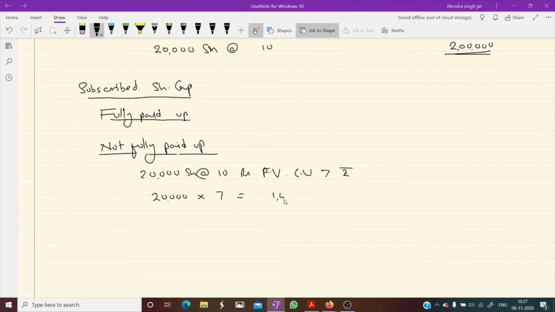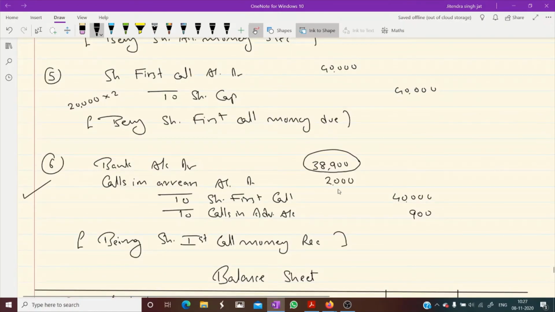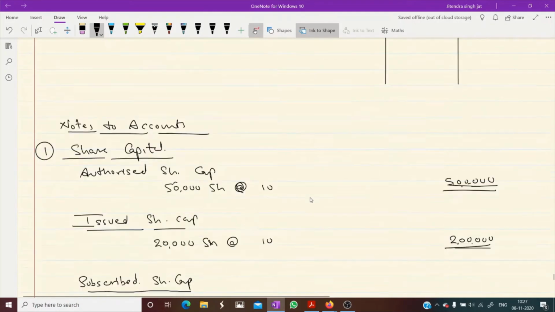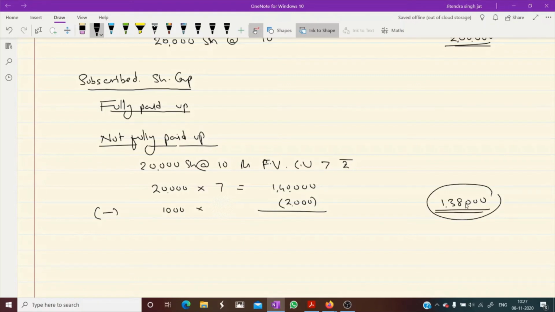14. So 1,40,000 is required, but one shareholder holding 1,000 shares failed to pay first call money. What is calls in arrears amount? We have written calls in arrears amount, dear children. 2,000 rupees is calls in arrears. So we need to subtract this 2,000 rupees here. So when we subtract, what amount do we get, children? 1,38,000. So 1,38,000 will come in balance sheet share capital.